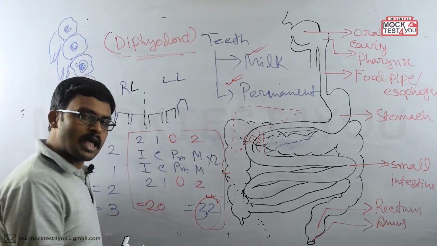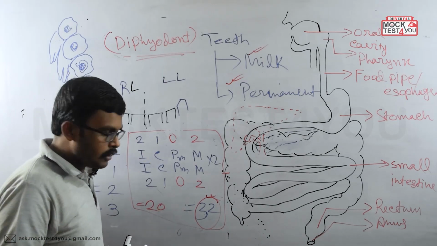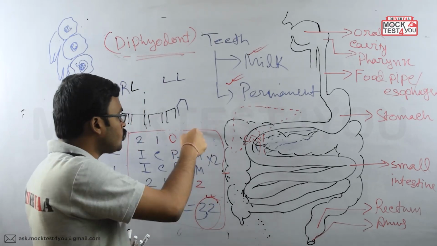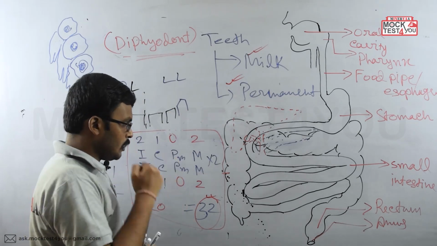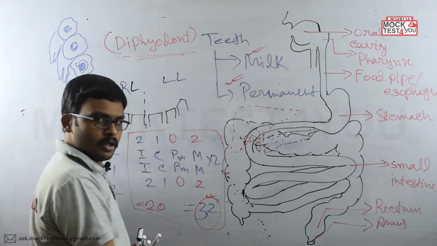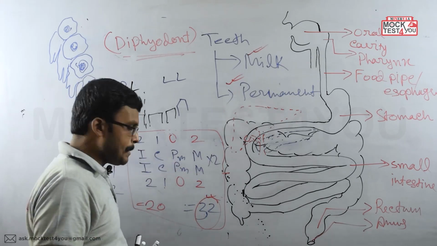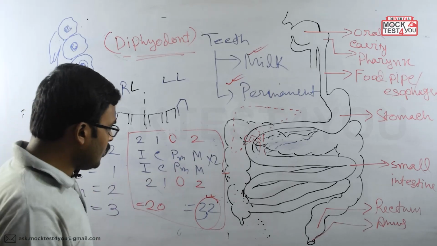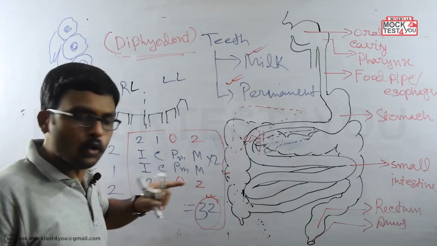Along with that, one more point we should keep in mind: the molar teeth. In permanent teeth, we get 3 molar teeth, here 3 and here 3. But in childhood, we get only 2 molar teeth, 2 here and 2 here.